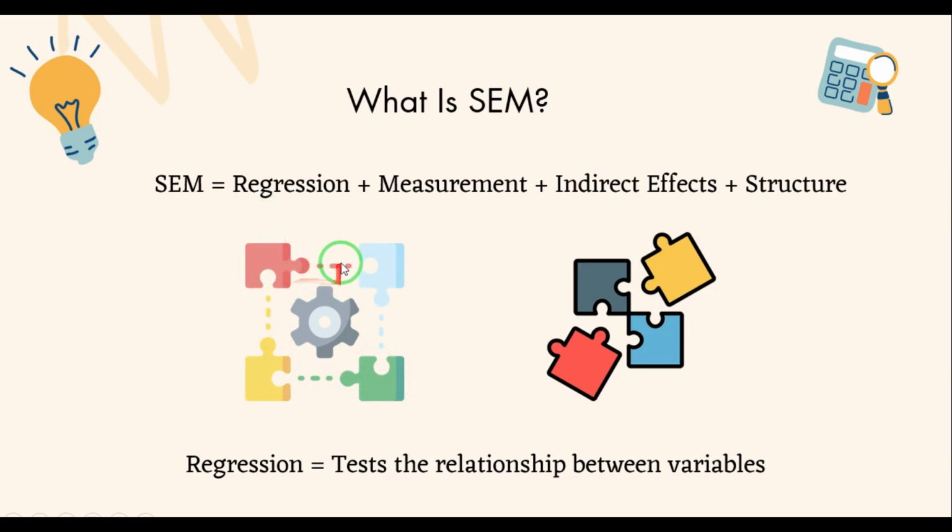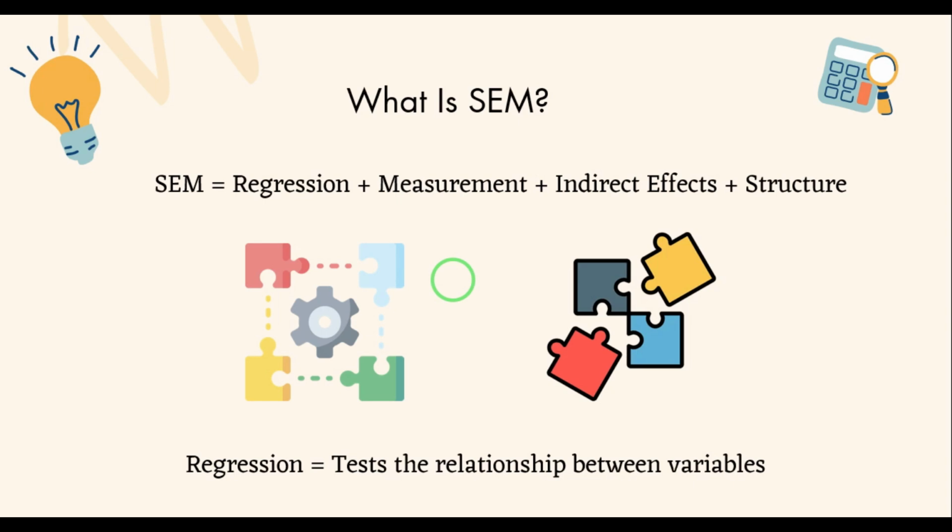But what if I also want to test how these perfectionism types relate to each other? The thing that I wanted to know in this example. And if I wanted to know whether one type indirectly affects procrastination through another type, or whether all these three factors form a bigger hidden concept. Multiple regression can't show these relationships between types at once.